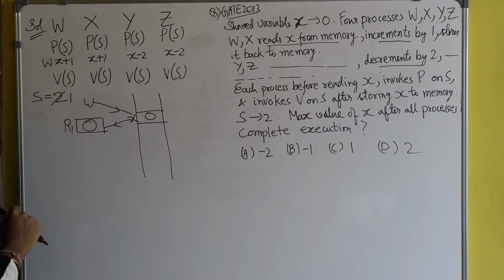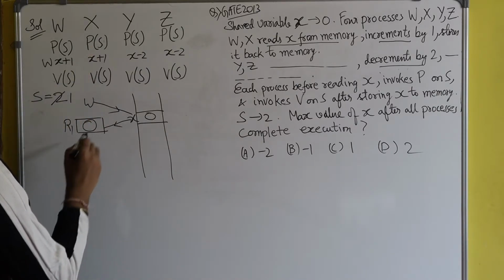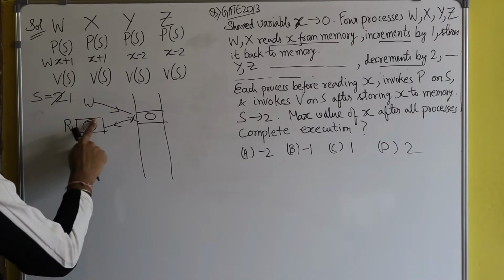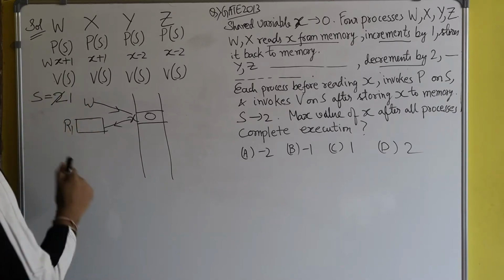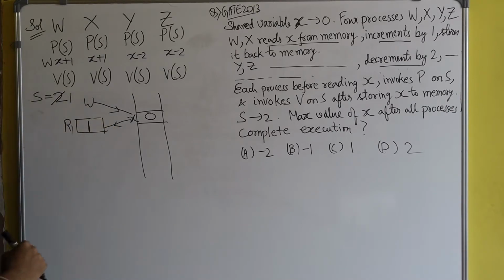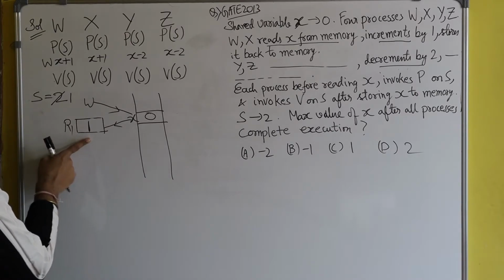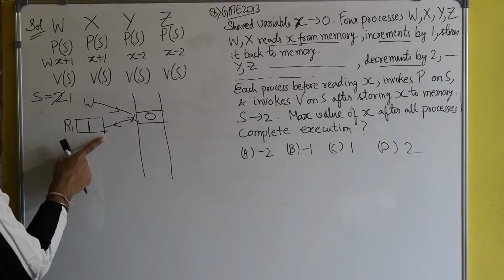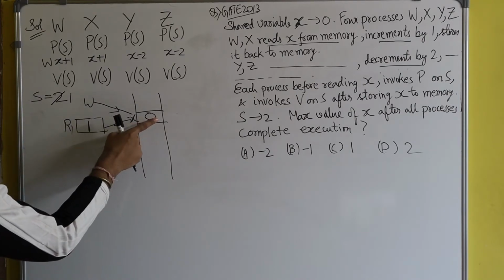So now it will increment the value by 1. So 0 plus 1 will be 1. And now what will it do? It will store the value of x back to this memory location.